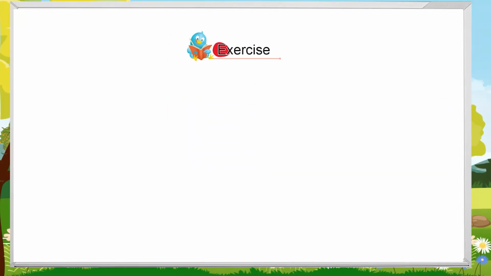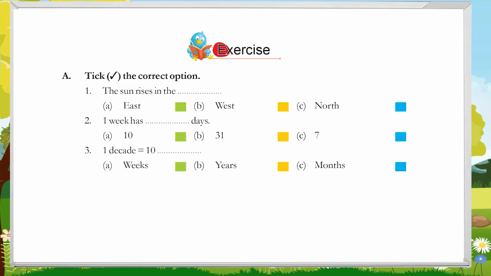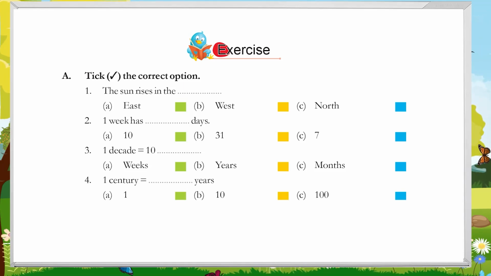Exercise. A. Tick the correct option. 1. The sun rises in the A. East, B. West, C. North. 2. 1 week has days. A. 10, B. 31, C. 7. 3. 1 decade is equal to 10. A. Weeks, B. Years, C. Months. 4. 1 century is equal to years. A. 1, B. 10, C. 100.